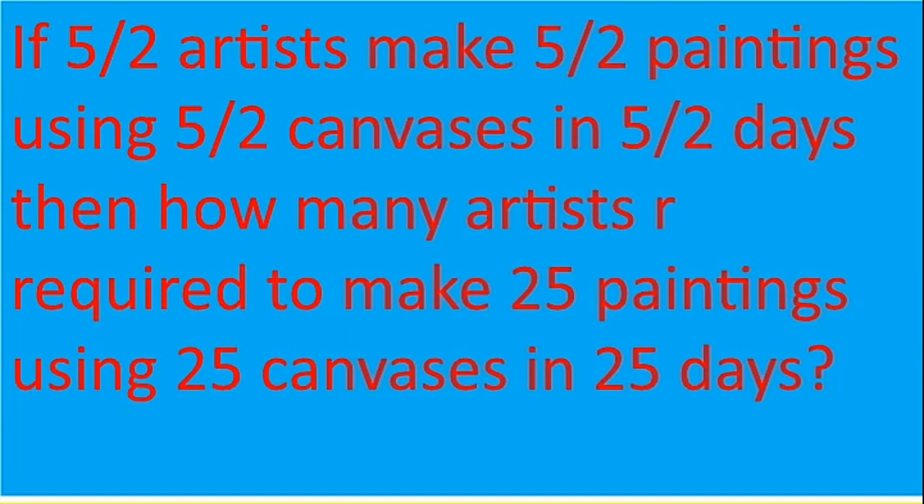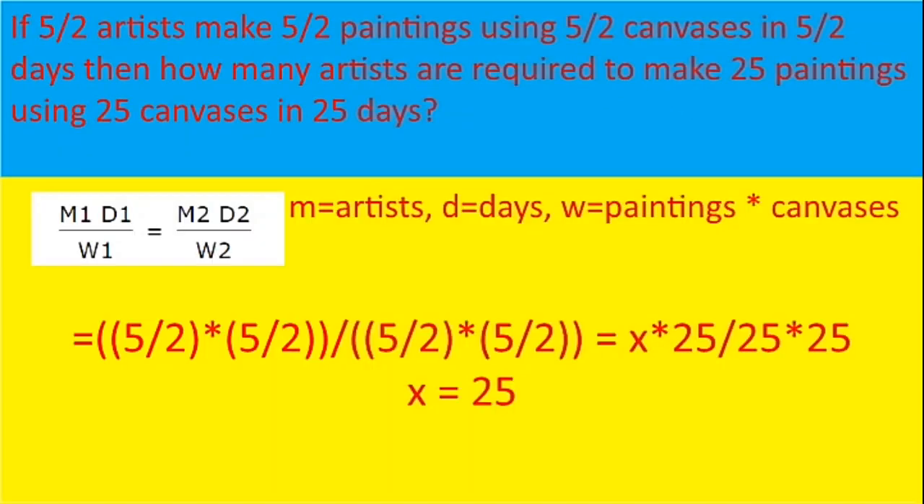The first question is, if 5 by 2 artists make 5 by 2 paintings using 5 by 2 canvases in 5 by 2 days, then how many artists are required to make 25 paintings using 25 canvases in 25 days? This is a time and work question, or you can take it as a puzzle question. In time and work, the formula we use is m1 d1 divided by w1 equal to m2 d2 by w2. M for man, that is artist, d for days, w for paintings into canvases.